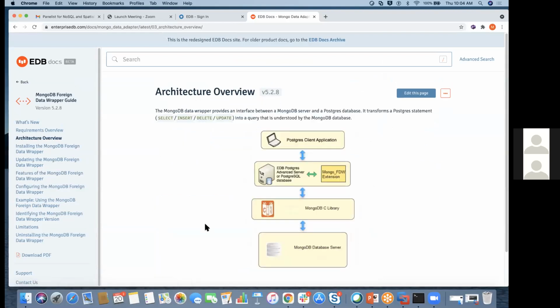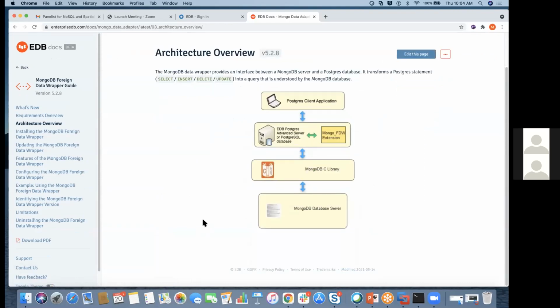It shows that the MongoDB data wrapper provides the interface between the MongoDB server and the Postgres database. It transforms Postgres statements, select, insert, delete, update, into queries that are understood by the Mongo database. So there is the PostgreSQL client application, the EDB Postgres Mongo foreign data wrapper extension, and the MongoDB C library, which handles the to-and-fro operation with the MongoDB database server.